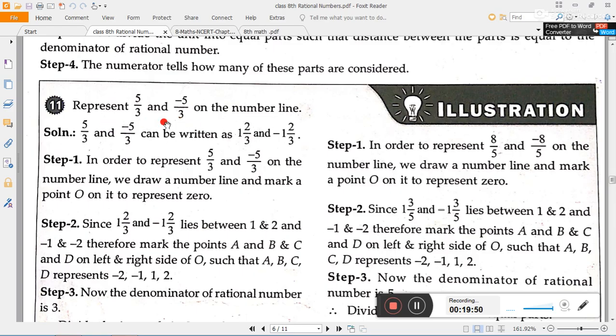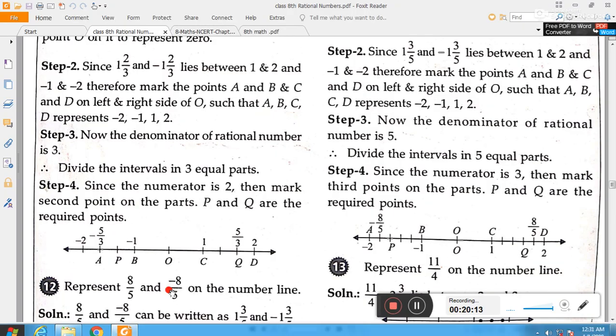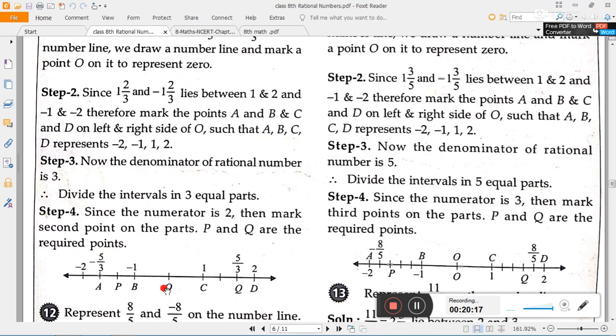Here the denominators are the same, so there is no need to make the denominators the same, but they are doing it as a mixed fraction. So 3 ones are 3, plus 2 by 3. One integer and 2 by 3 is there, and minus one integer and 2 by 3 is there. In order to represent 5 by 3 on the number line, we draw a number line and mark a point O on it to represent 0. See, this is the point O, which represents 0.